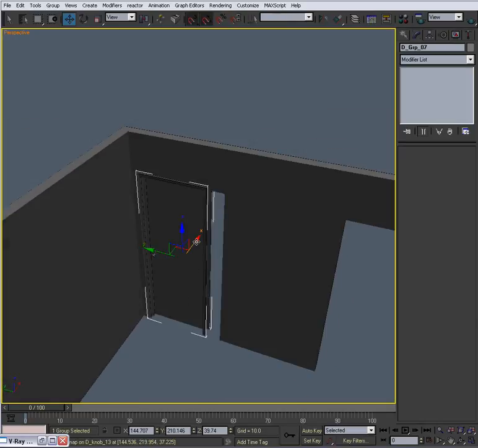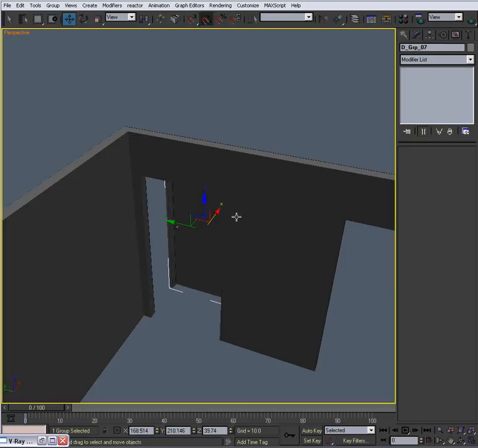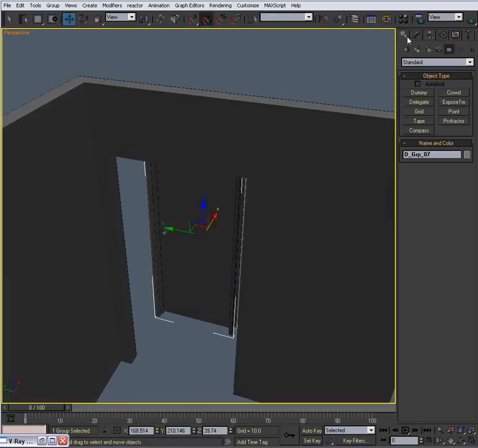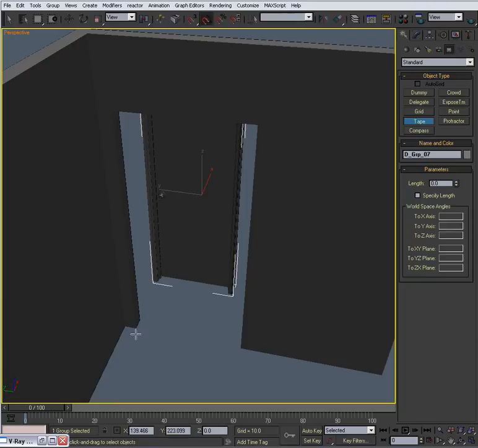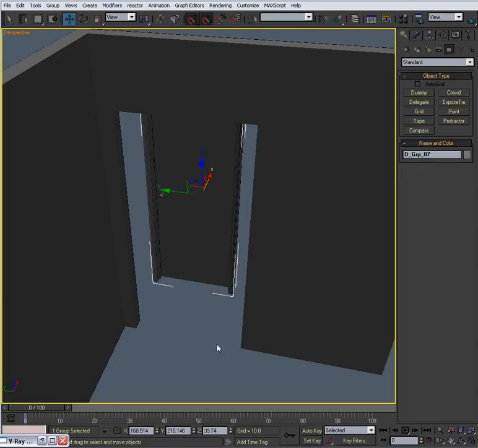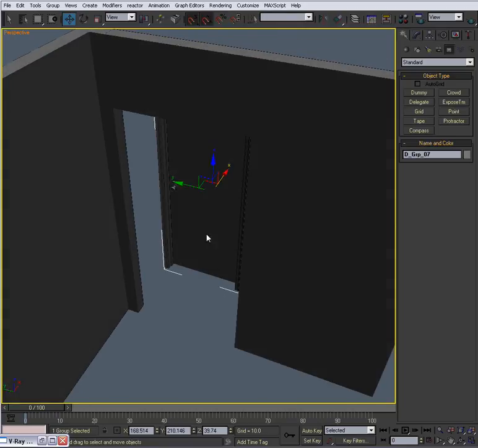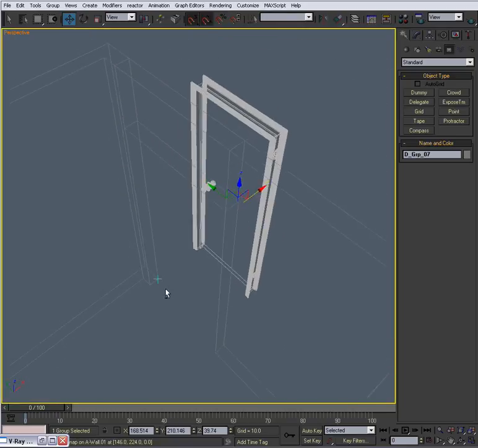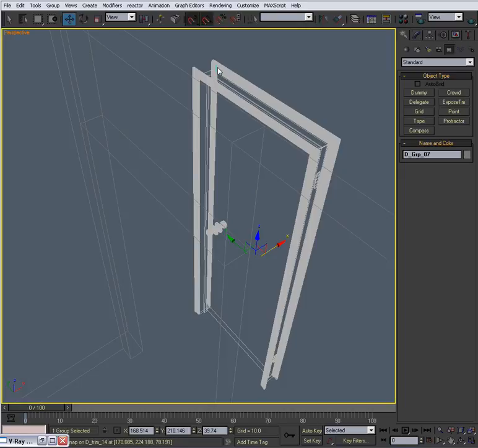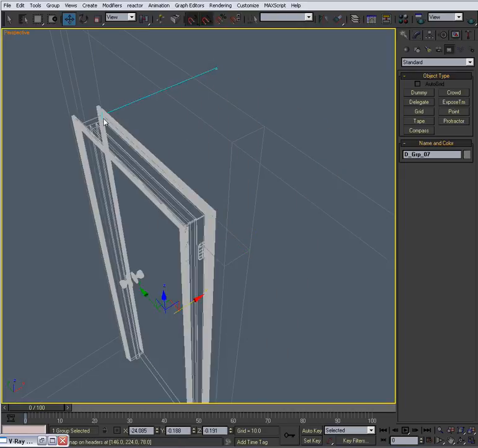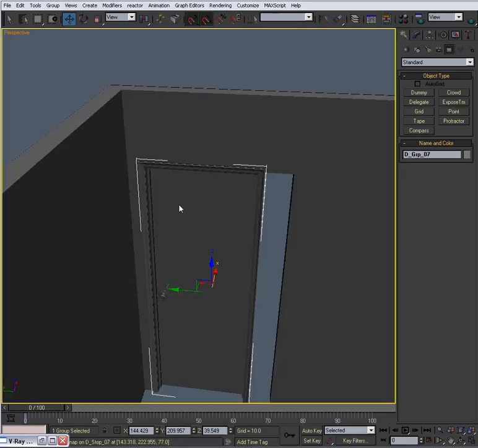Let me take snaps off and pull this out a little bit, and I'm going to take a measurement of this really quick. Snaps 3 foot. Okay, that's perfect then. Okay, so F3. Snaps back into position. Hit F3.